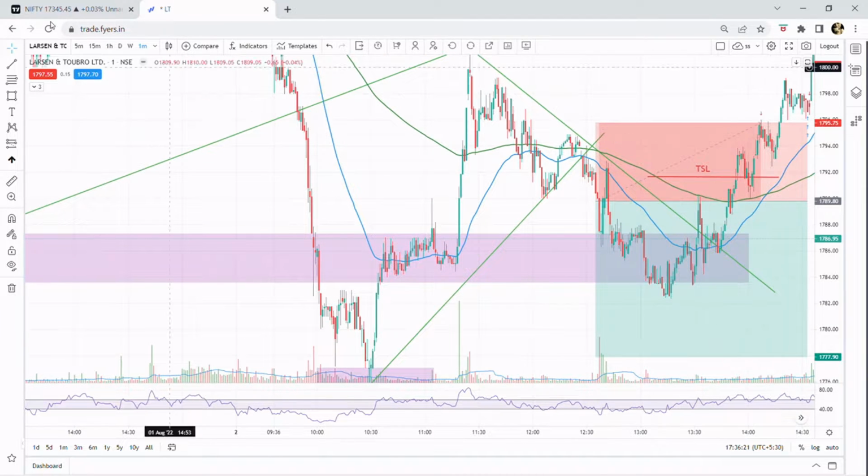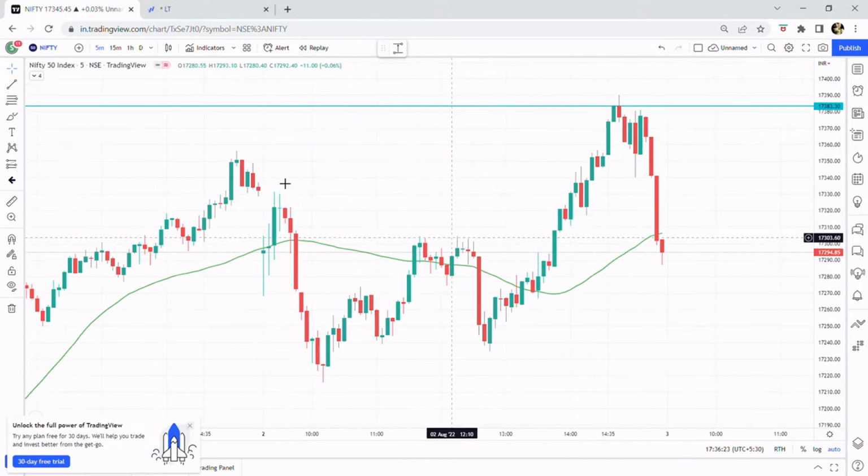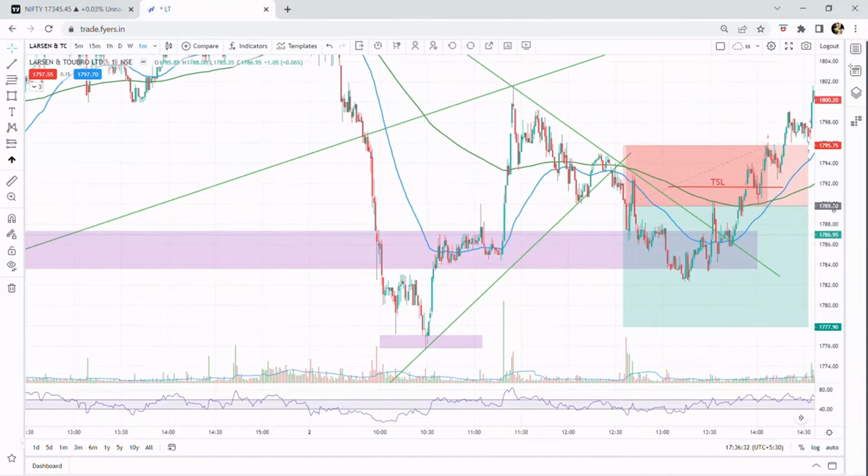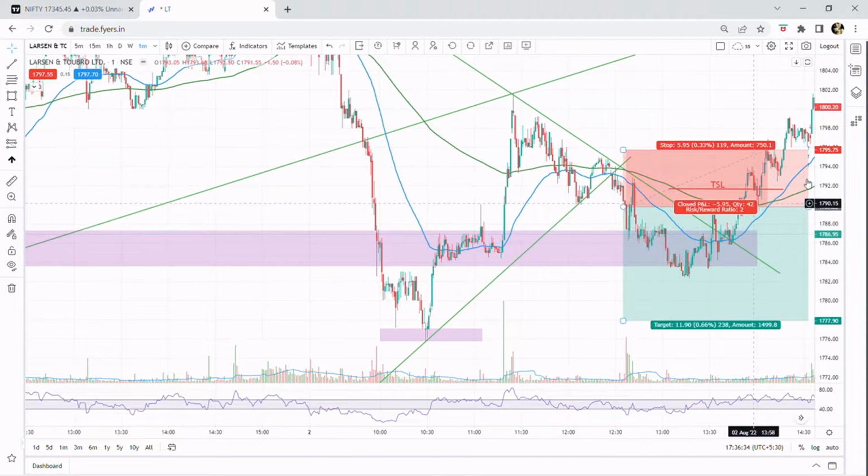It went up, because Nifty also, you can see it is in 5 minutes, gave a good up move at this time. So this was my trade for today.